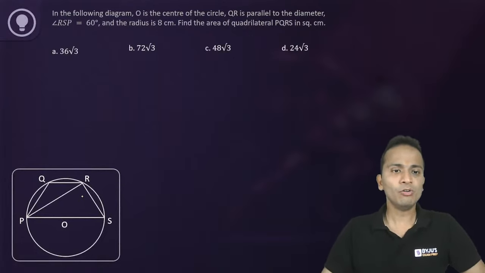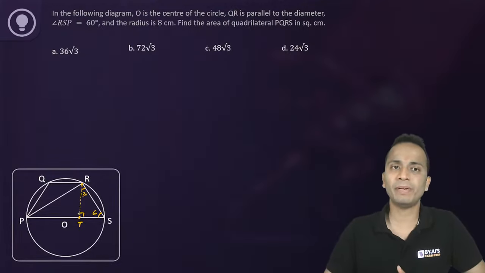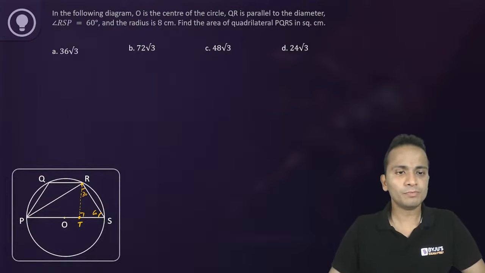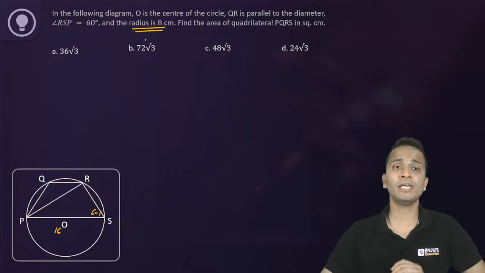Now, first of all, this angle is given as 60 degrees. What I'll do is I'll drop a perpendicular from point R. Let's say this point is T. This is perpendicular, 60 and this is 30. Now the length of PS is given as 16, because the radius of the circle is 8 centimeters. So I can say that the diameter will be 16.